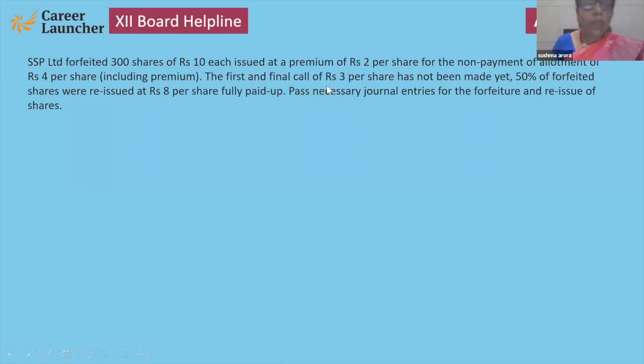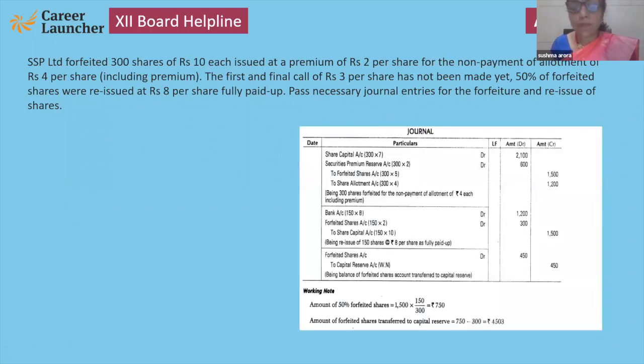Okay, it means 7 rupees is the value. 50% reissued, it means 150 shares reissued. Yes, see this one. Number 300 into 7, because 3 is not made yet.